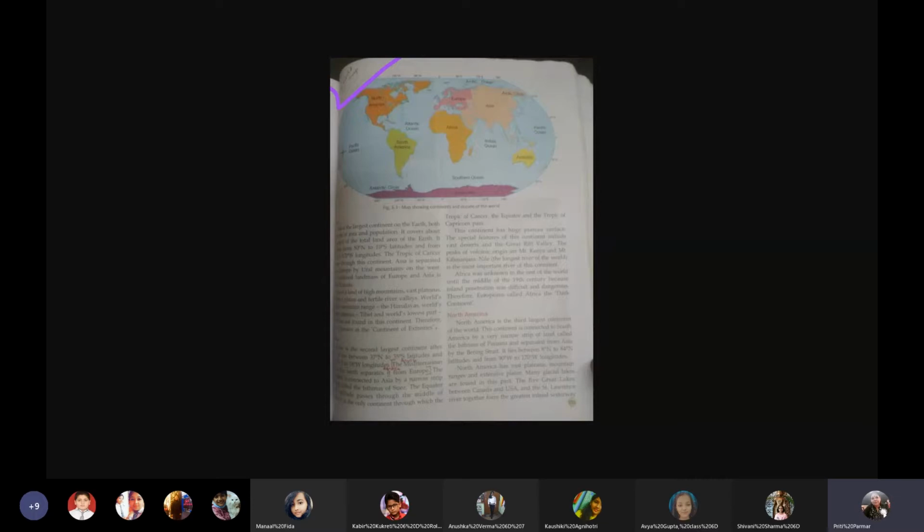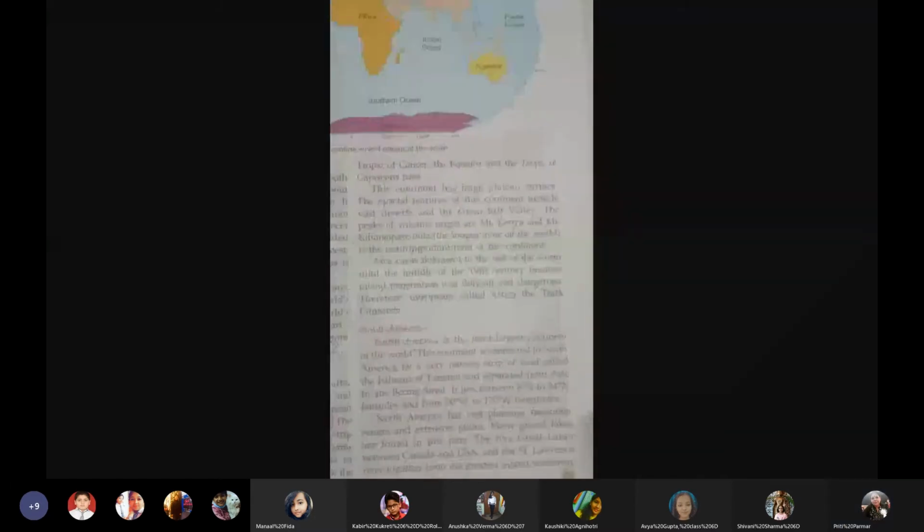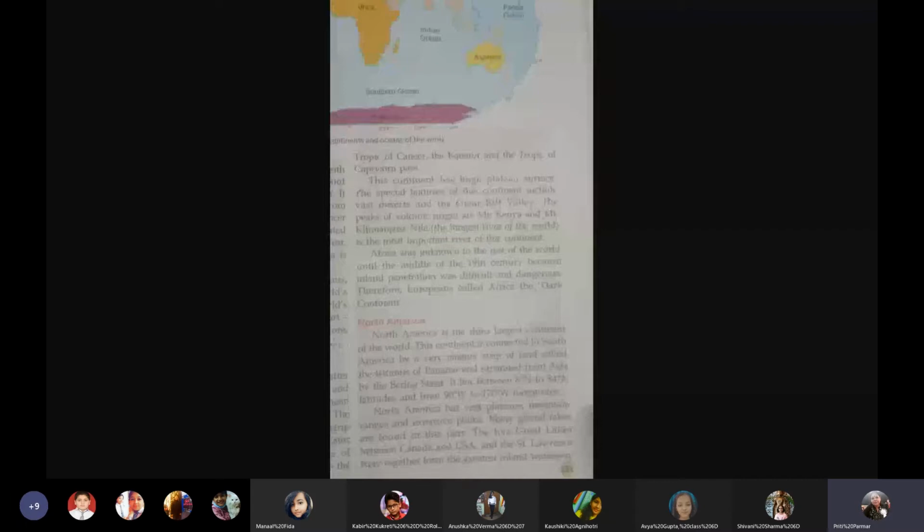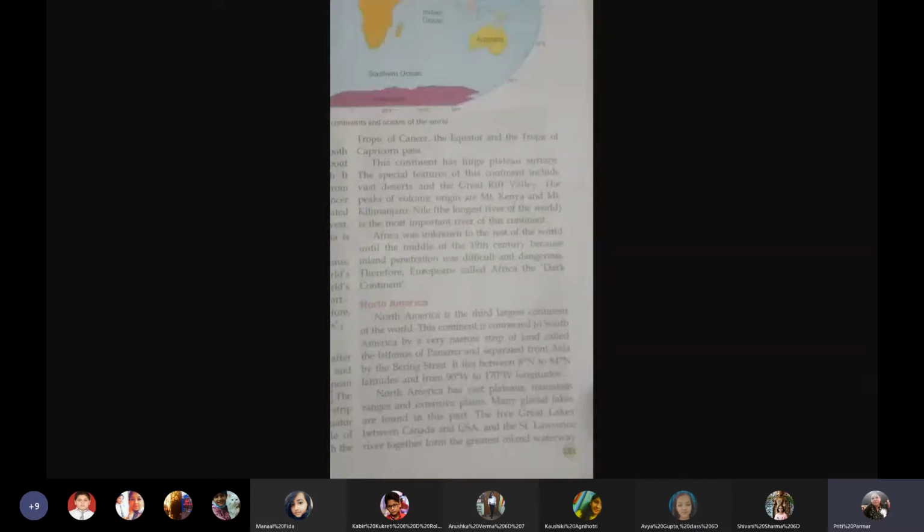Now we come on to the third continent for this class, North America. North America is the third largest continent of the world. It is connected to South America by a very narrow strip of land called the Isthmus of Panama.